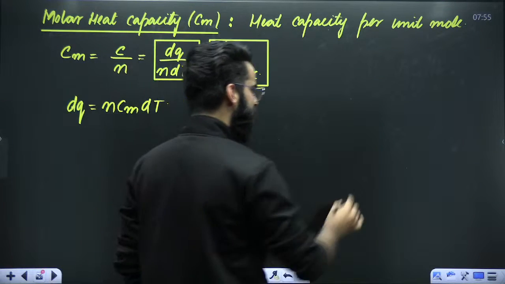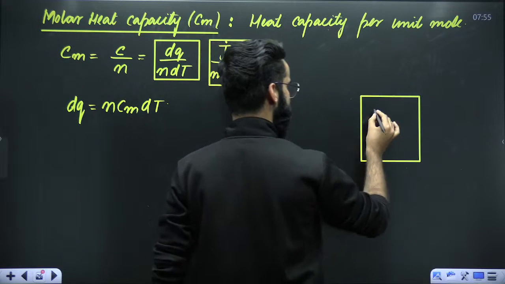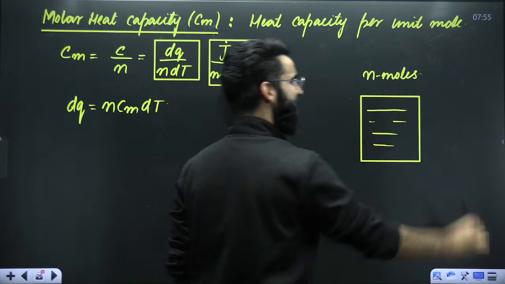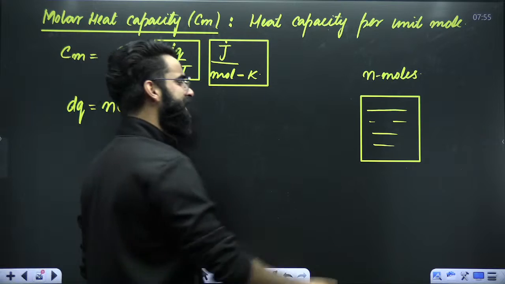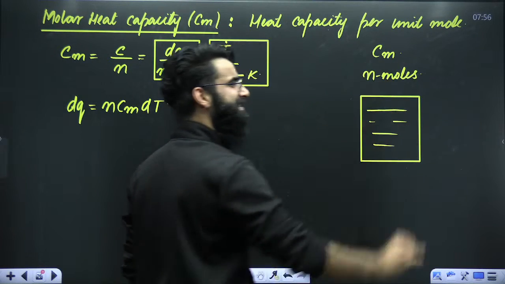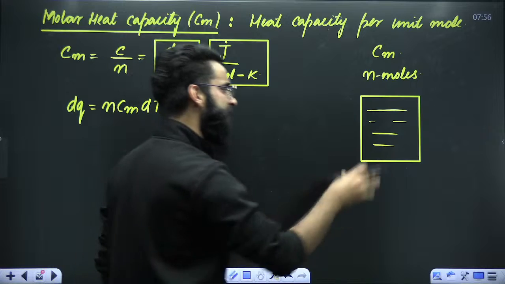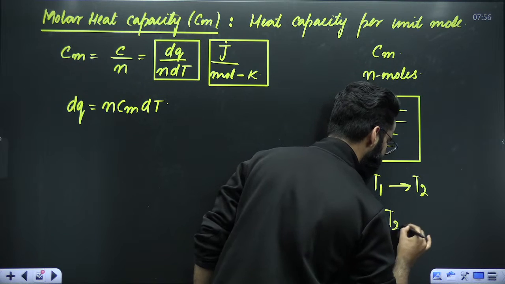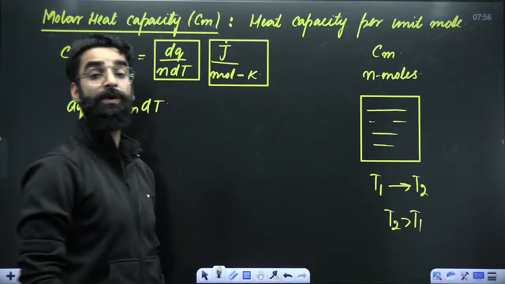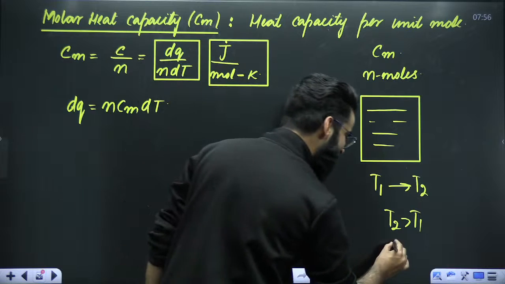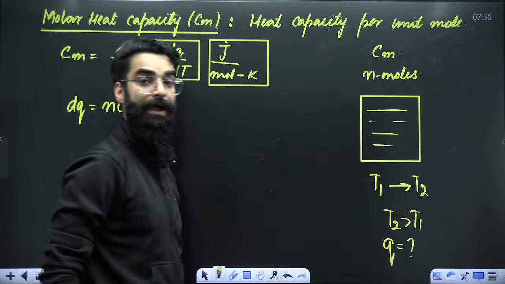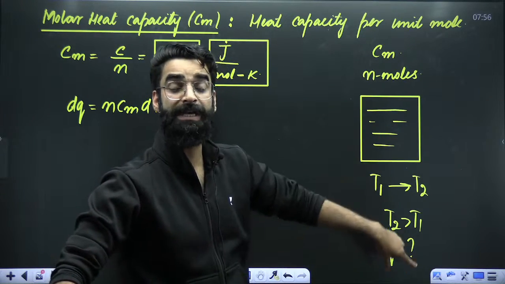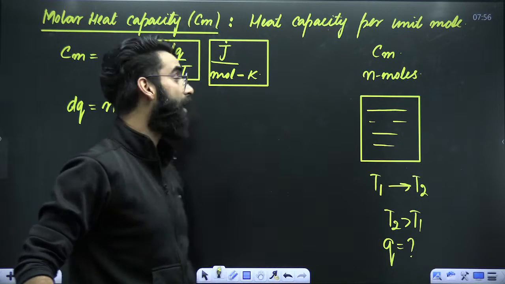Now imagine that you have got a container, and this particular container, for example, contains n moles of ideal gas. I'm assuming that the molar heat capacity of the ideal gas is Cm. I want to increase the temperature of this ideal gas from T1 to T2. If I ask you how much heat is required to raise the temperature of n moles of ideal gas from T1 to T2, if its molar heat capacity is Cm, how do you do that?